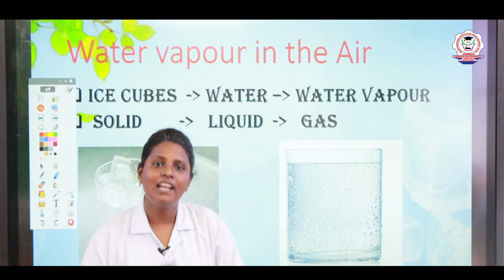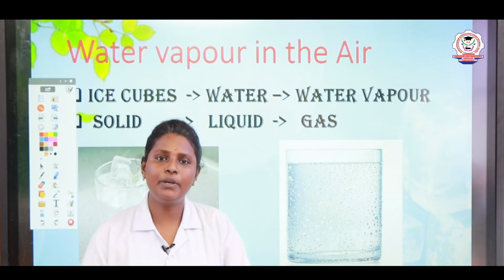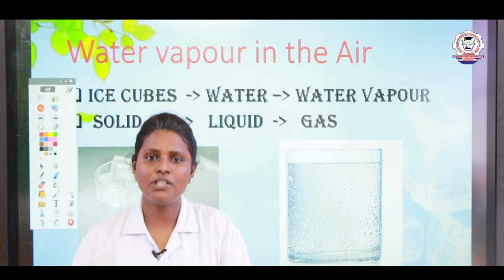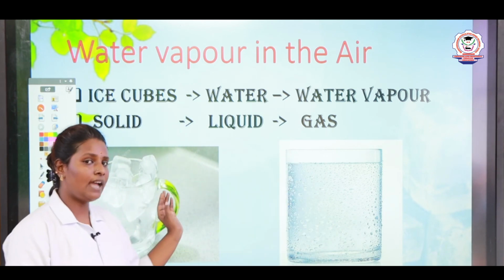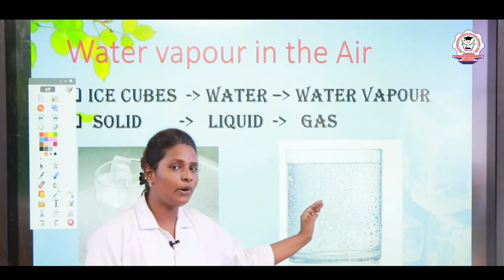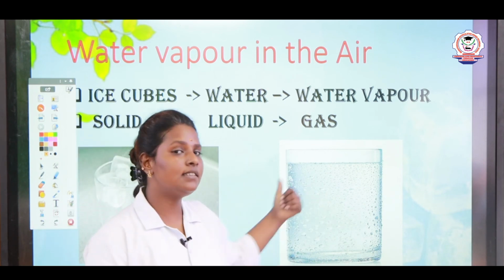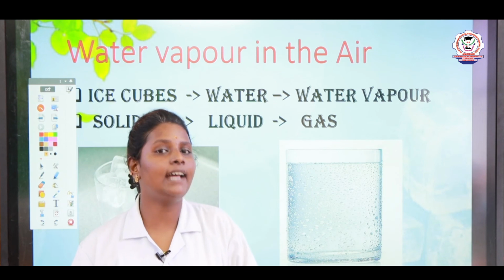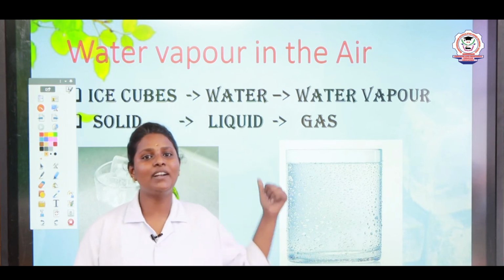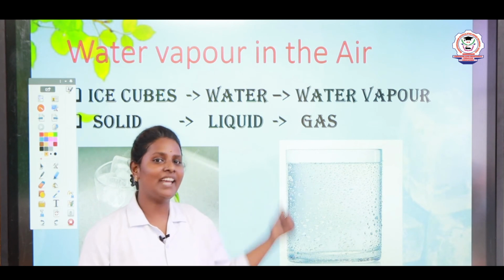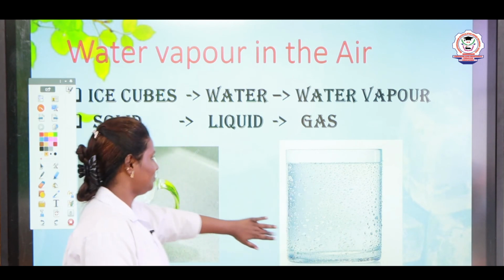It is the reaction of water vapor in the air. Children, the water vapor cools down on the ice cubes and water droplets form. This is how water vapor in the air reacts. Try this at home and find how water vapor in the air reacts. Okay, children?